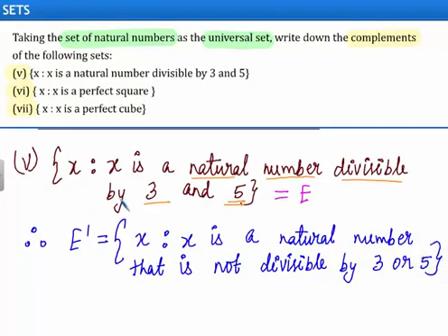Since E is a set of natural numbers divisible by both 3 and 5, the elements in E complement will be the set of natural numbers that are not divisible by 3 or 5.